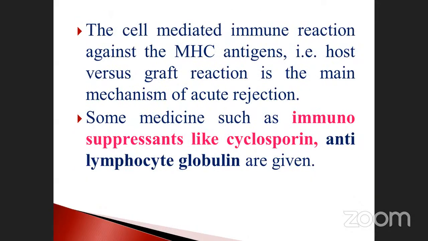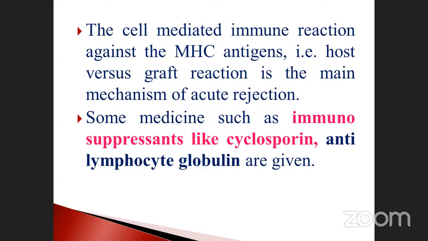Go to the next one. The cell-mediated immune reactions against the major histocompatibility antigen also matter. The antigens or antibodies are not similar to those of the donor. It may differ. Host versus graft rejection is the main mechanism of acute rejection. Sometimes they may accept, sometimes they may not accept. Likewise, the tissue may be accepted, but sometimes it is not, due to the presence of an antigen that is not similar to that of the donor. That is another type of rejection.